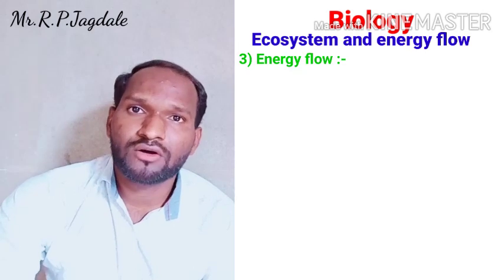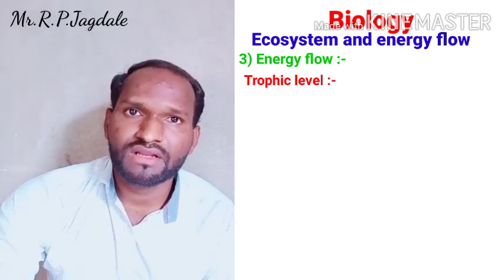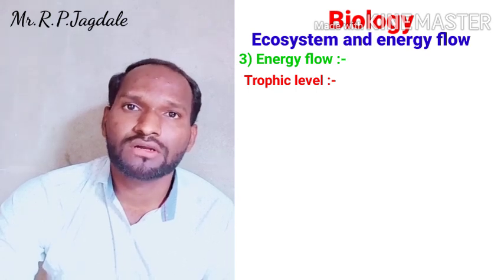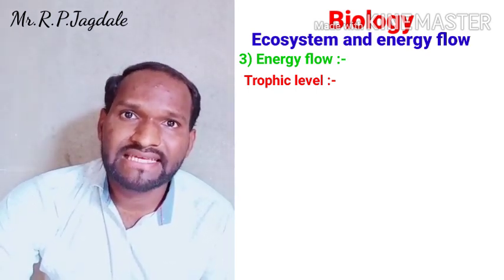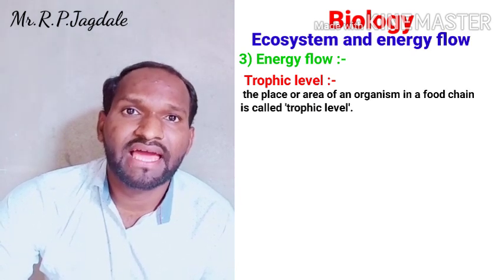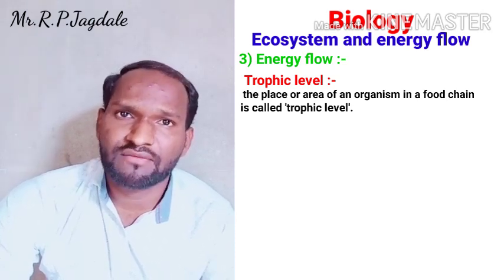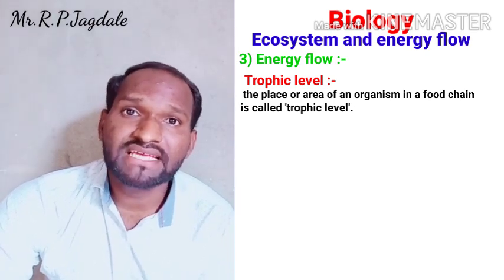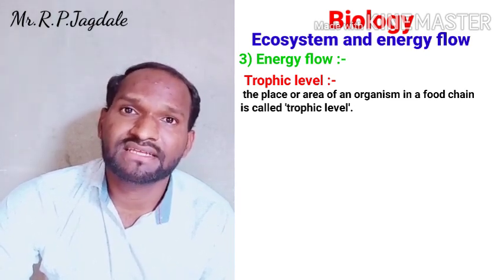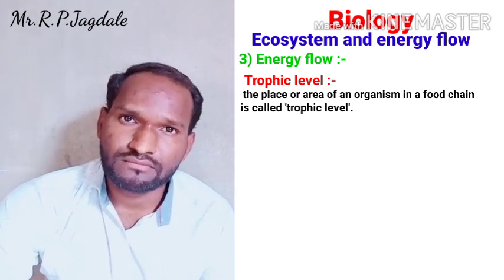The next component of this energy flow is the trophic level. Now, trophic level means what? Trophic level is nothing but the place or area of an organism in an ecosystem or in the food chain. In food chains, each and every organism has a place, and that place is the trophic level of that organism.